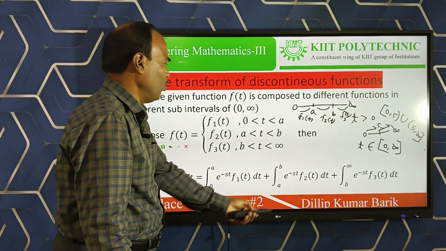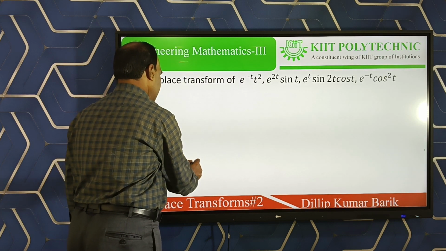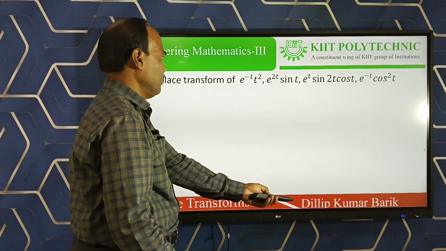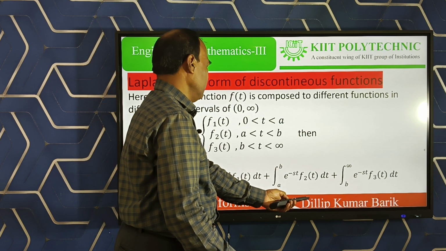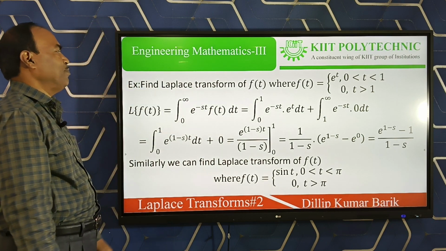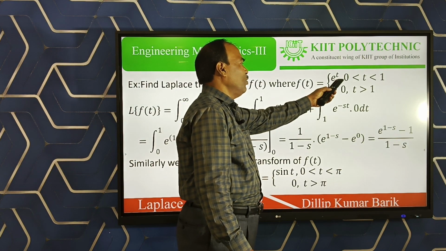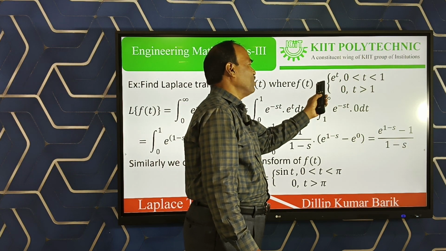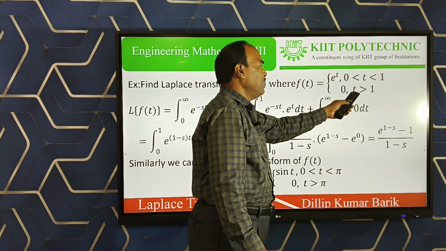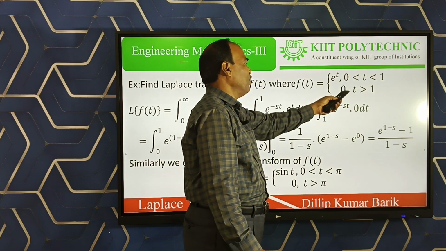Next, I take example 1. Find the Laplace transform of f(t) given as: within the interval 0 to 1 the function value is the exponential e to the power t, and when t is greater than 1, meaning 1 to infinity, the function value is 0.